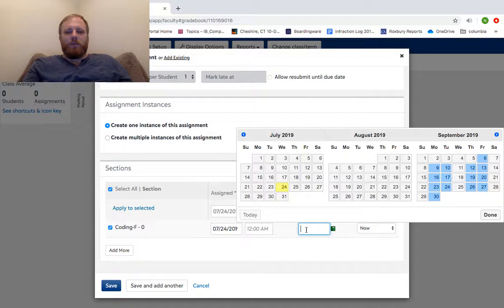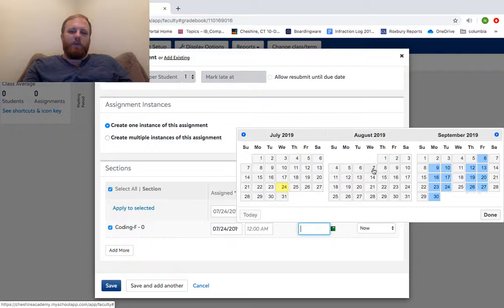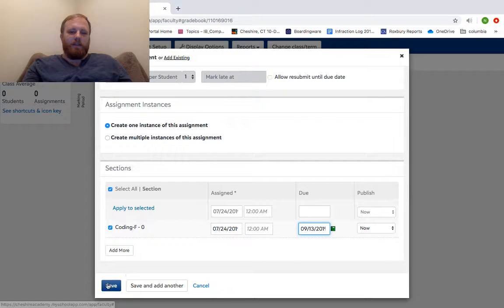But the big, most important thing is that your portal is at least 2 weeks out in advance. So right now, if I'm setting my stuff up for today being the 24th, right, I would hope to be able to have my portal all set and all updated all through August 7th. Fortunately, there's no school. Don't need to stress about this. And instead, I might say, okay, this first participation grade is going to be due on the 13th. I click save,